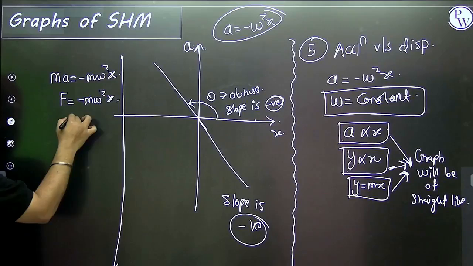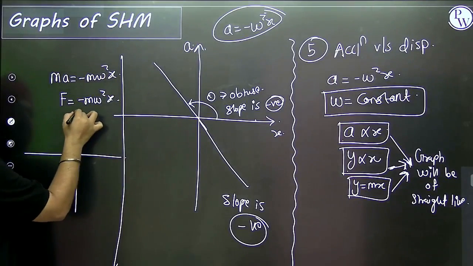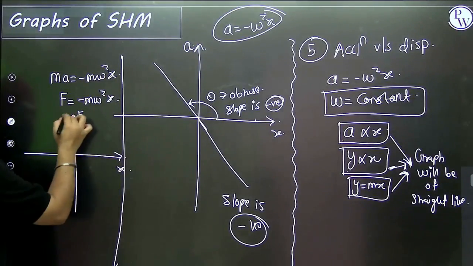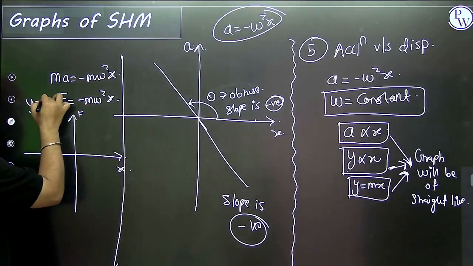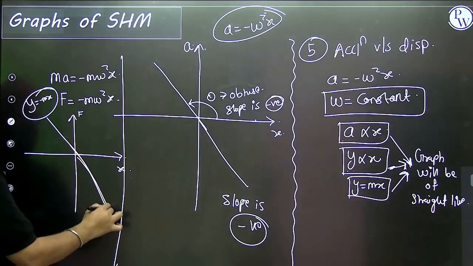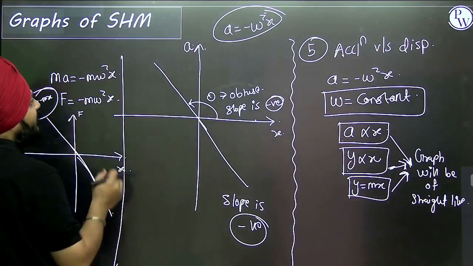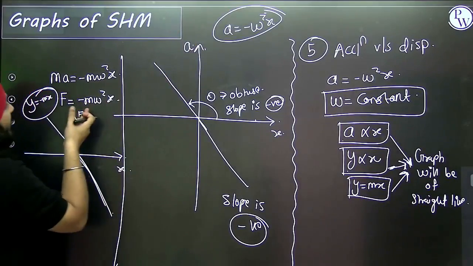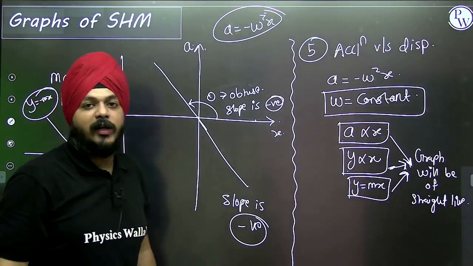So the force versus displacement graph is also the same, following y is equal to negative mx. The graph is like this. Here the slope is m omega square. There is only one difference.